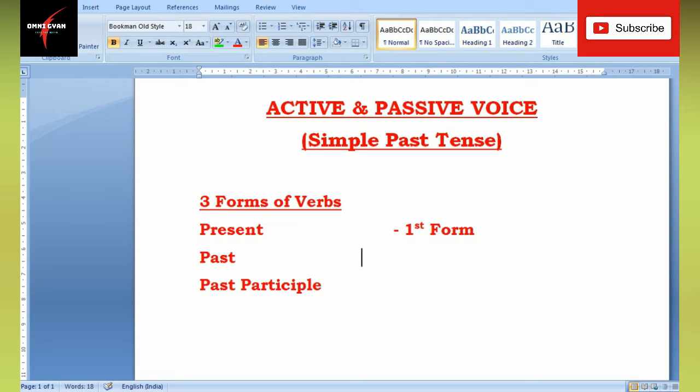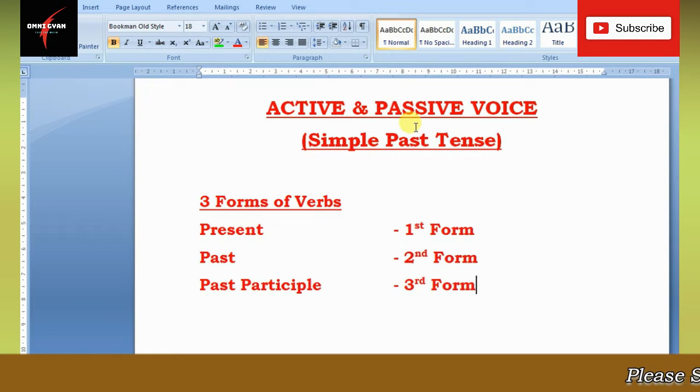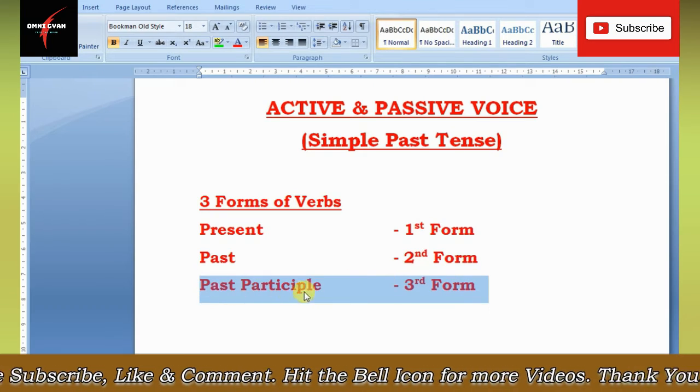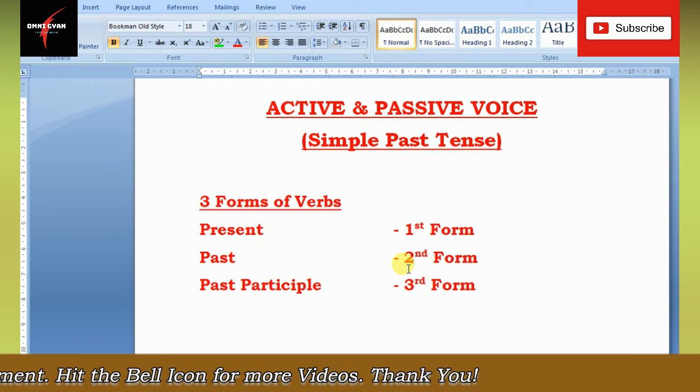Past form is also known as second form. No need to write, it's okay if you don't write, because I'll be uploading this in the channel anyways. And the past participle is known as the third form, and that is why if you check the previous formulas that we have done on present tense, you will see that I have used verb third form. So verb third form here signifies past participle form of the verb.